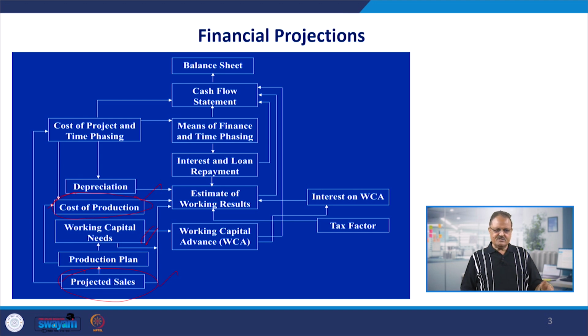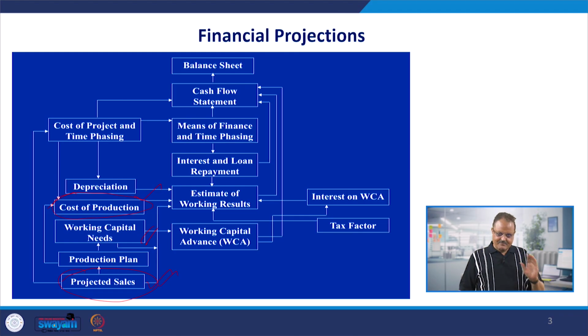And after that, the situation will reverse, where the projected sales will be increasing from the fourth year onwards or fifth year onwards, and the cost of production either remaining static or going down, because of economies of large scale production, and the difference between the projected sales and cost will be maximizing. So, we will now be in the state of profit.